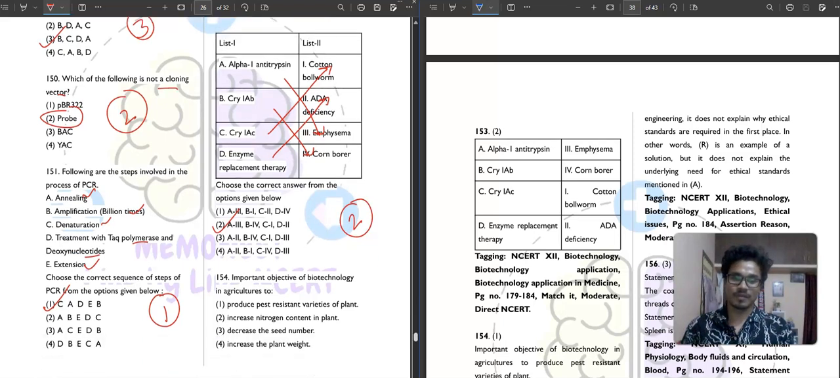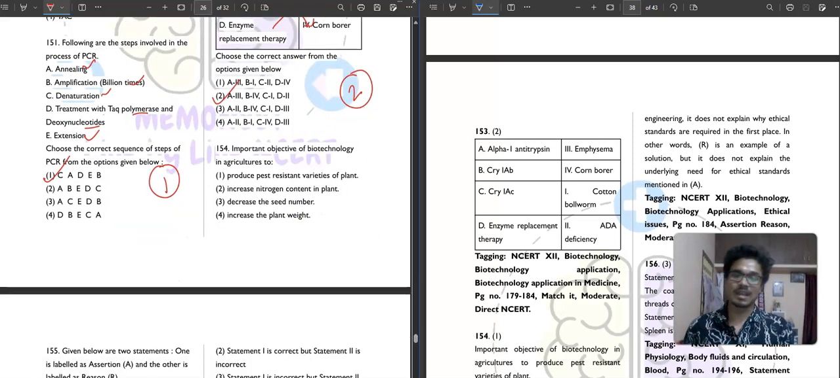Then question number 154. It is saying that an important objective of biotechnology in agriculture is to produce pest resistant varieties of plant. Okay, increase nitrogen content of plant. What will we get if we increase the nitrogen content of the plant? Nothing. Decrease the seed number, definitely that could not be a good use of science. Increase the plant rate, this is also definitely not the use of biotechnology. So what is the use of biotechnology? That is producing pest resistant varieties of plant. The first option is your correct answer.